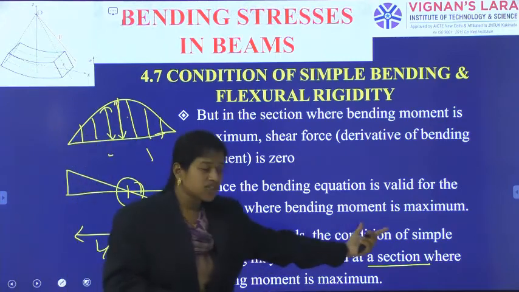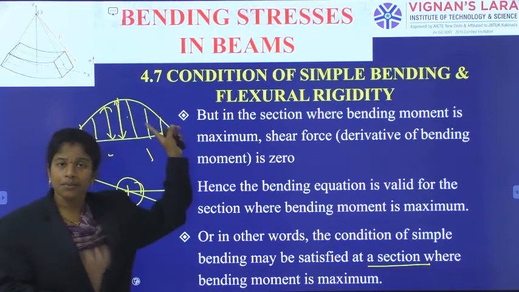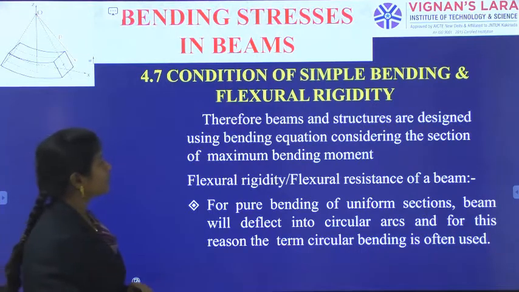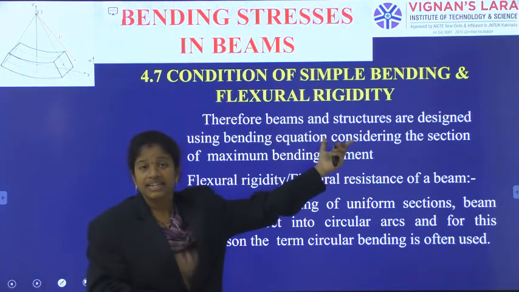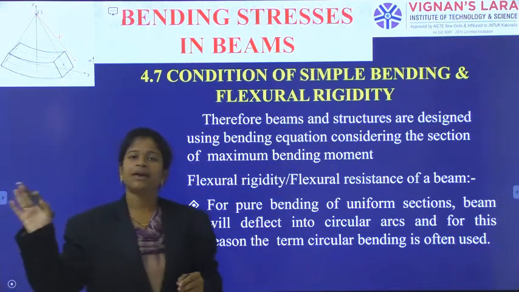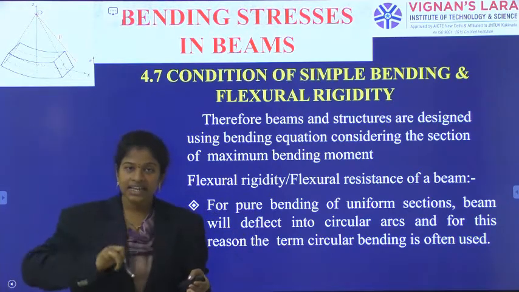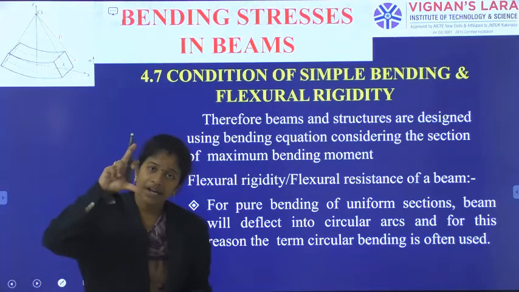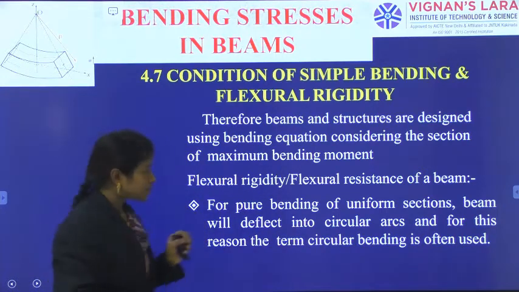The condition of simple bending is satisfied or valid at a section where the bending moment is maximum. That section only, this equation will be valid. Therefore, the beams and the structures are designed using the bending equation, considering the section of maximum bending moment only. Whatever the bending on the beam, different points have different bending moments. But considering the maximum bending moment on the beam, that section's maximum bending moment value, we are going to design what is the requirement.